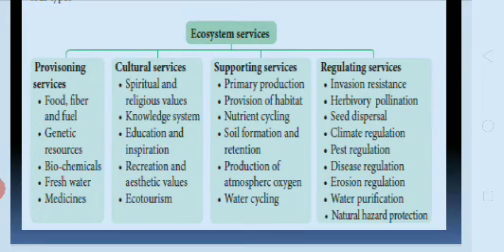Ecotourism. Supporting services: primary production, provision of habitat, nutrient recycling, soil formation and retention, production of atmospheric oxygen, water cycling. Regulating services: invasion resistance, herbivory, pollination, seed dispersal, climatic regulation, pest regulation, disease regulation, erosion regulation, water purification, natural hazard protection. These are the services mostly related to ecosystems.